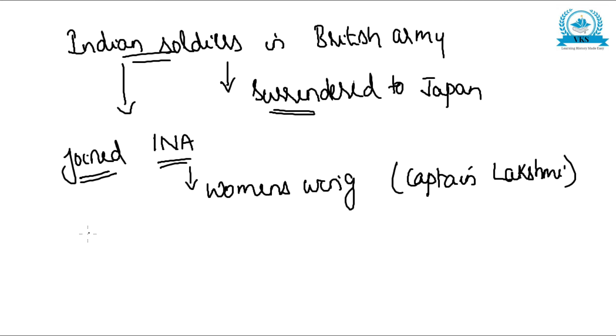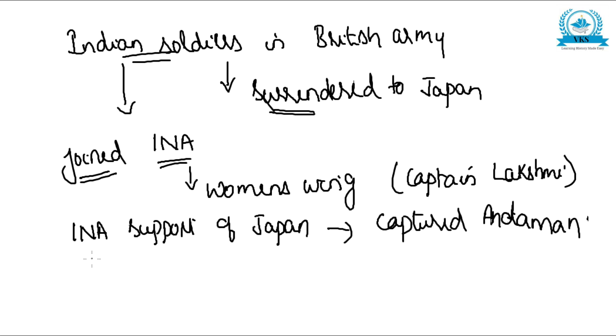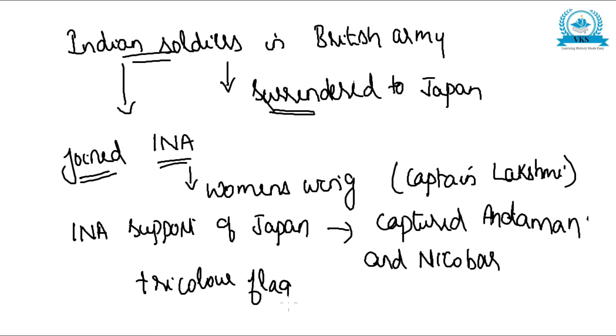And this Indian National Army, with the support of Japan, captured some places. The Indian National Army, with the support of Japan, captured the islands of Andaman and Nicobar. So this was another achievement of the Indian National Army. And after capturing Andaman and Nicobar, they hoisted the tricolor flag in 1943.